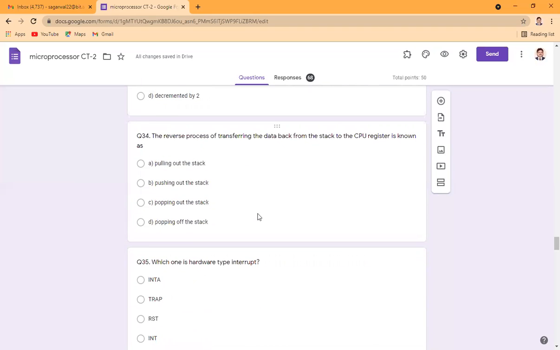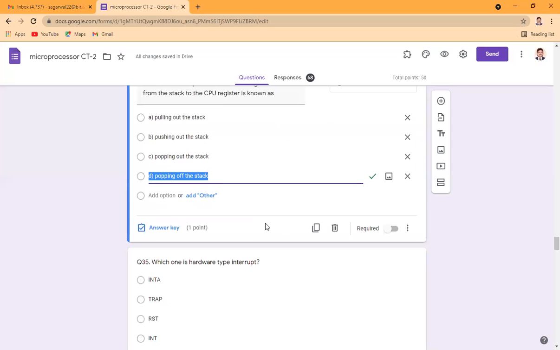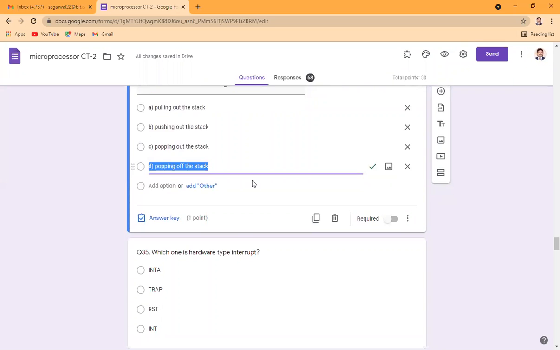The reverse process of transferring back from the stack to the CPU register is known as pulling out, pushing out, popping out, or popping off. Whenever we do a pop operation, we are copying the data from the stack to the microprocessor, and that operation is known as popping off the stack.